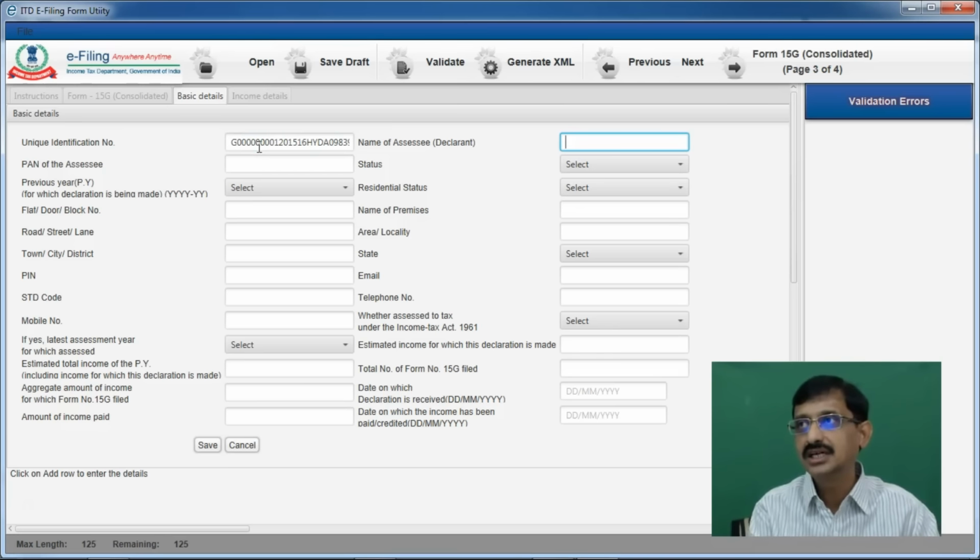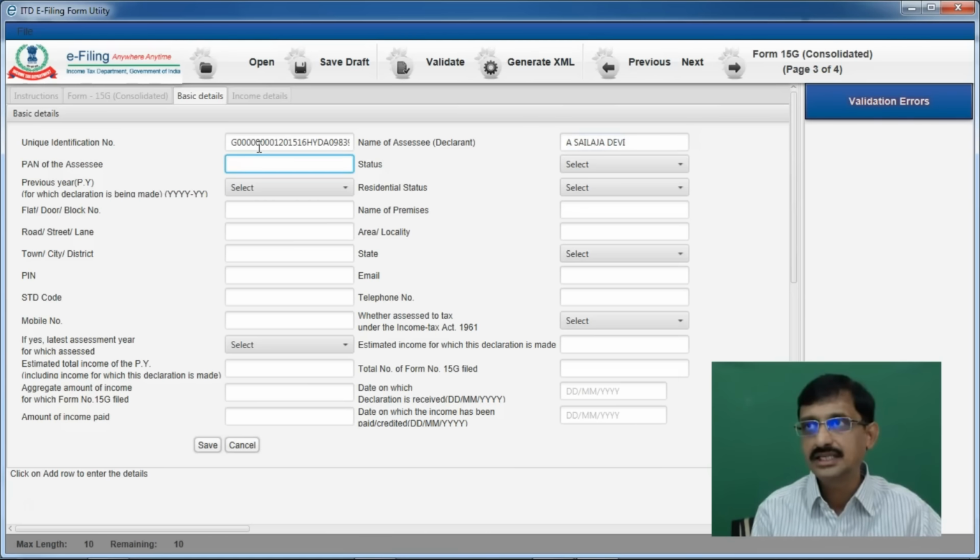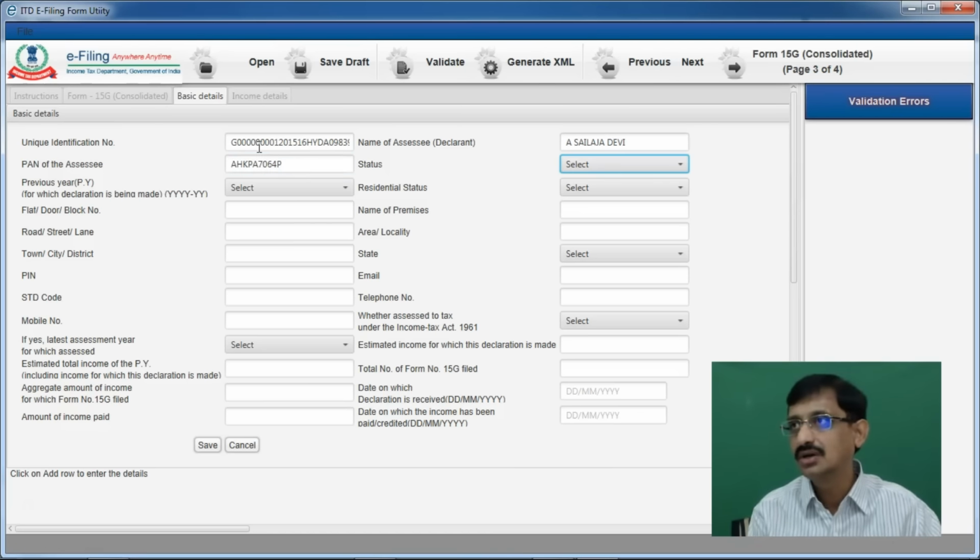Next, what is the name of the SSC or name of the declarant? It is A Sailaja Devi. Next, what is the PAN of the SSC? 7064P. Mind you, all these columns are mandatory fields.